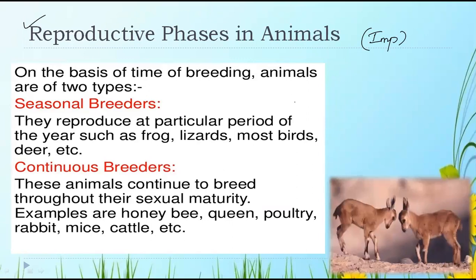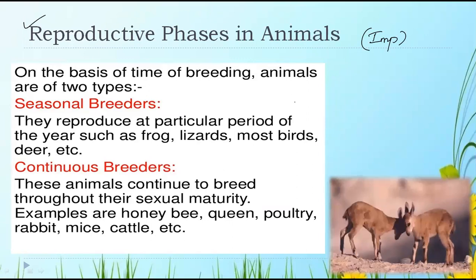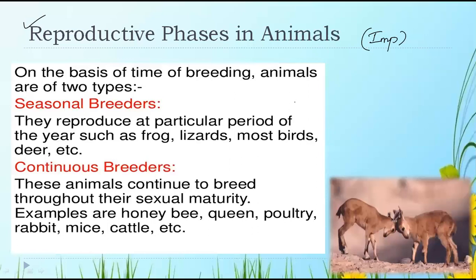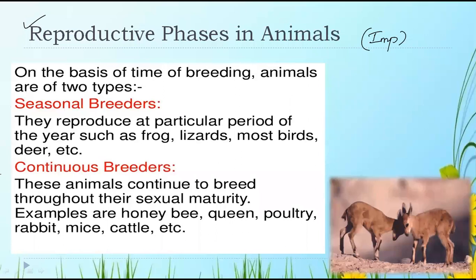It can be asked of you: write or explain the reproductive phases in animals. Then you have to give these two phases. One is seasonal breeders, one is continuous breeders. Now I'll be telling you what seasonal breeders and continuous breeders are. But you have to remember these are the reproductive phases in animals. Please note down, students.